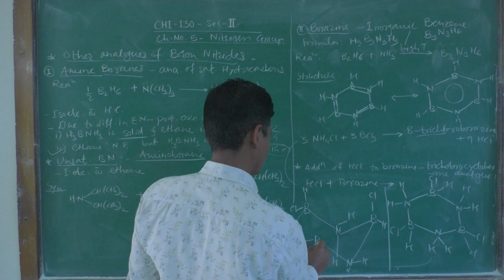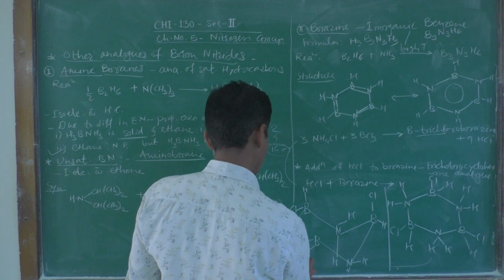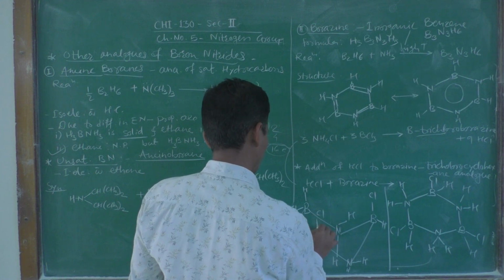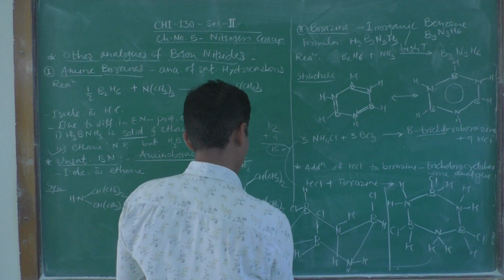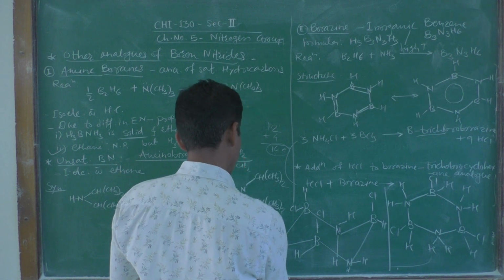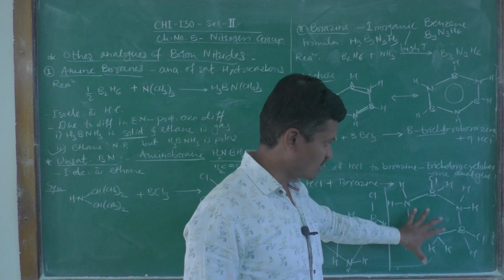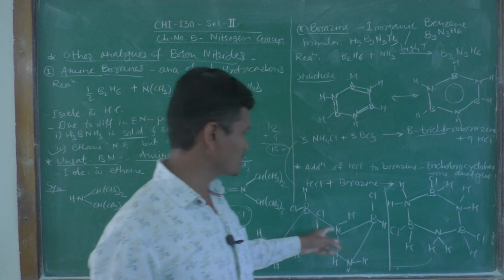Then this is boron, equatorial hydrogen, axial chlorine, and there are 2 hydrogens, one axial and one equatorial. So, in chair form we can write the structure of this trichlorocyclohexane analog.